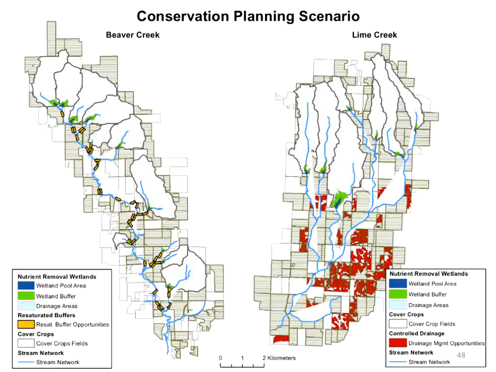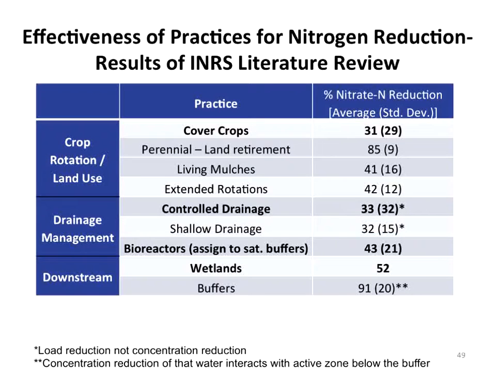I'm going to take you through a way of thinking about this that doesn't necessarily involve the use of outside information models, and just look at the information in a little bit of a different way. I'll start by asking, which of these practices are most effective? Does anyone know? Well, the answer is it depends, right? We've been involved with the Iowa Nutrient Reduction Strategy, and they did a review of a variety of different conservation practices and looked at the nutrient reductions that occurred.